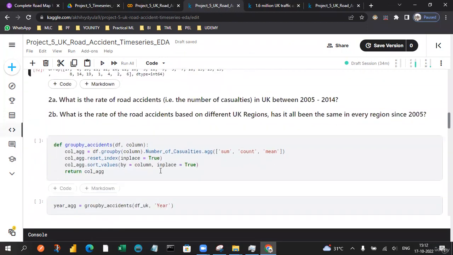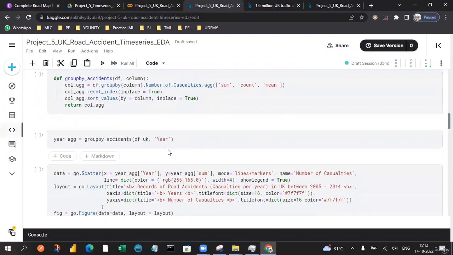The second question is: what is the rate of the accidents, that means the number of casualties, in the UK between 2005 and 2014? What is the rate of road accidents based on the different UK regions, as it has been the same in every region since 2005? So we need to figure out what exactly the rate of road accidents is. So let's see the rate of road accidents, the number of casualties. We need to group by some of the values so that we will get the number of accidents.